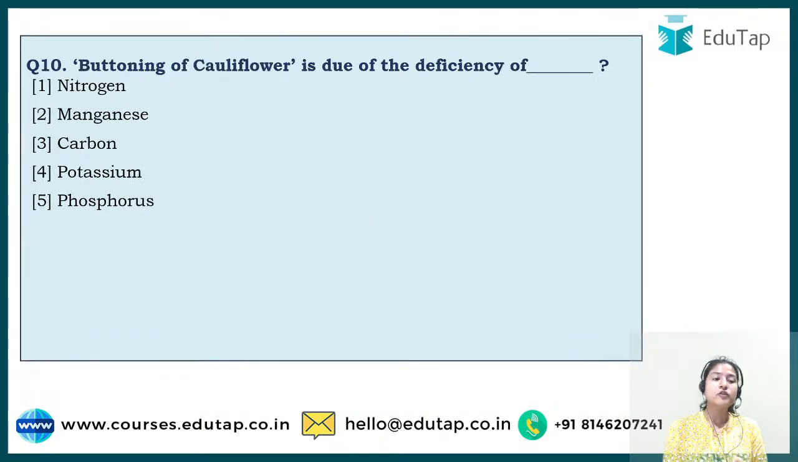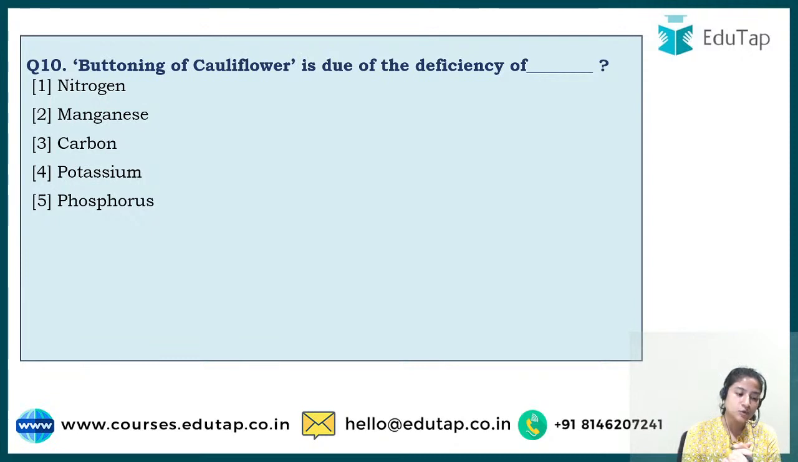Okay, now we'll go for question number 10, which says buttoning of cauliflower is due to the deficiency of. In this particular section, that is plant mineral nutrition, you have different types of deficiencies due to the minerals. That is all in that particular chapter. So due to the deficiency of one of the following minerals, a particular condition occurs, that is the buttoning of cauliflower, and you have to guess which of the following options is the correct one.